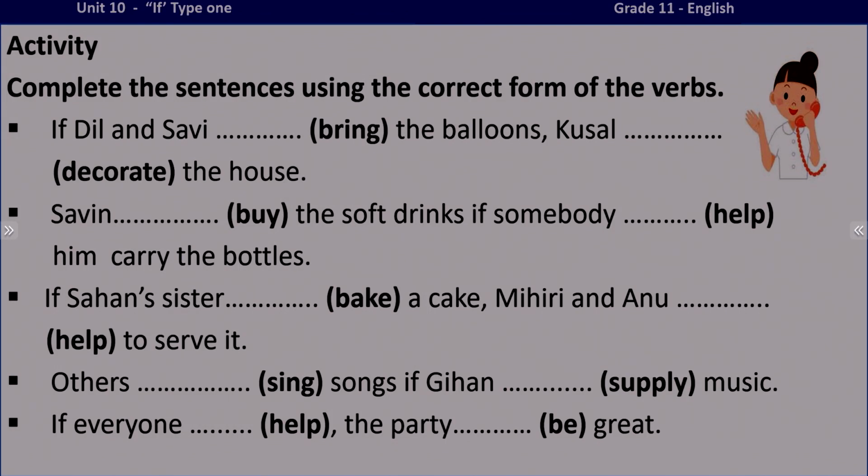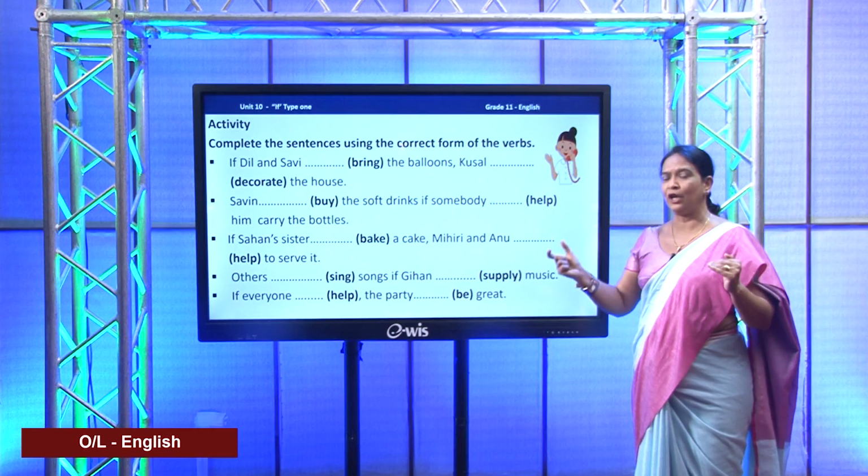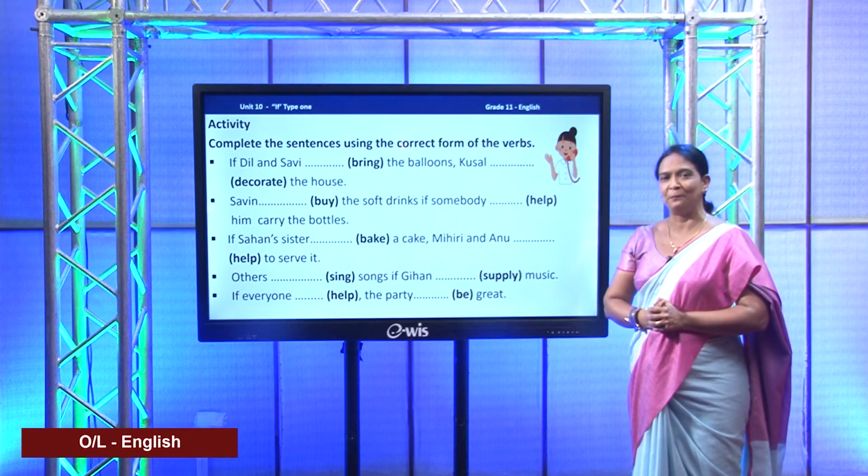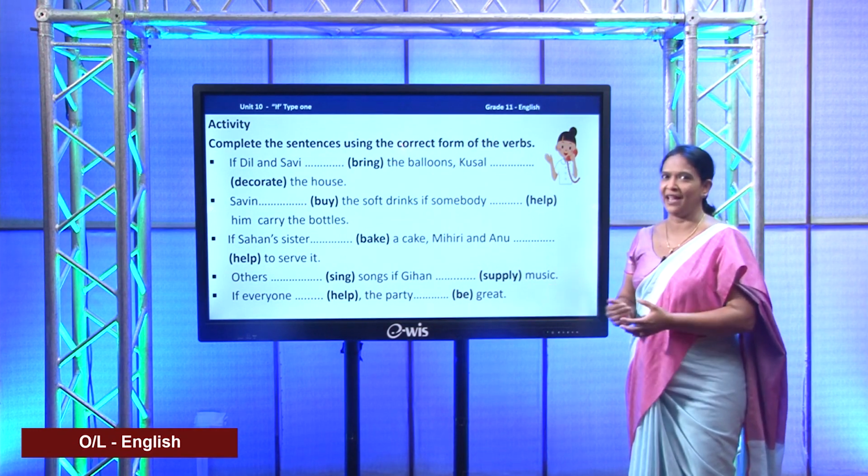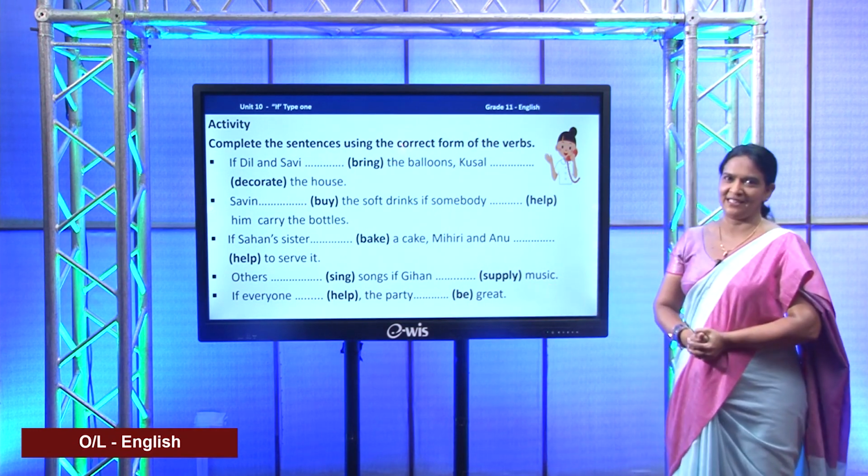Now, all these are conditional type 1 sentences. What you need to know is that when I construct conditional type 1 sentences, the verb in the condition should be in simple present and the verb in the main clause should be in simple future. Hope you will be able to do this. Okay. Start doing the activity.